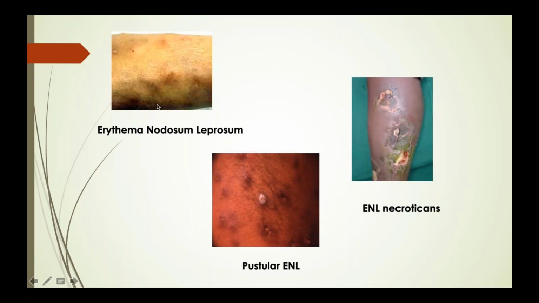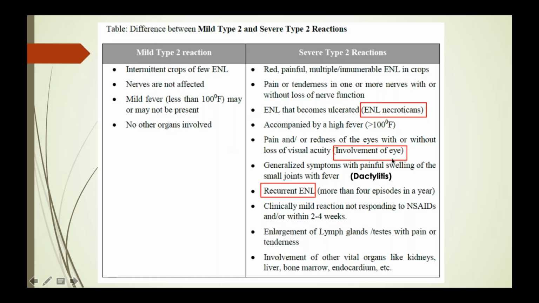So what do you see over here? What is this? I have written it here. Pustular ENL. See, they have subsided with scarring. You can see a deep-seated scar over here, and here you can see ENL necroticans. The lesions are followed by necrosis and scarring. Here you can see scarring. Necrosis. Okay. Now we'll come to how to differentiate mild type 2 reaction and severe type 2 reaction.